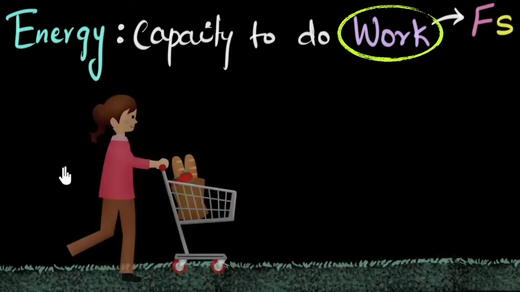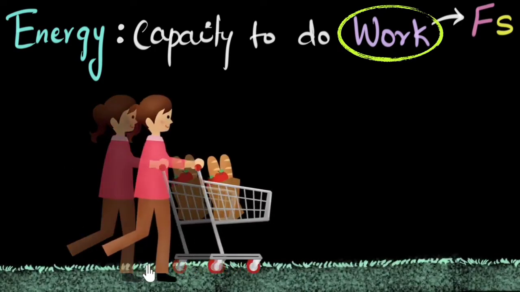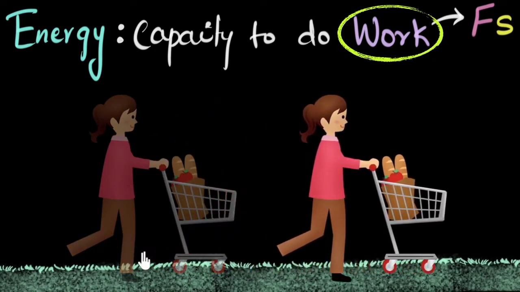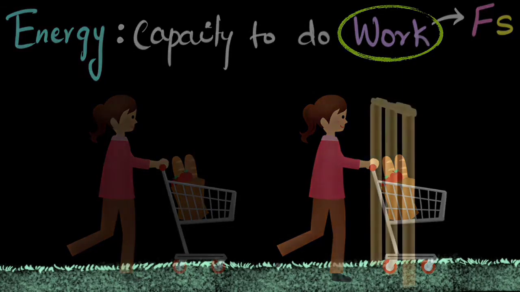All right, let's look at some examples. This lady can push on this cart and make it move. So she can do work on that cart, therefore she must have energy. So all living things can do work, so all living things must have energy. But can non-living things have energy? Let's find out. If I take a cricket ball and throw it at the stumps, then it can do work on the stumps, right? I mean, the ball pushed on the stumps and it made it move. So the ball had energy.